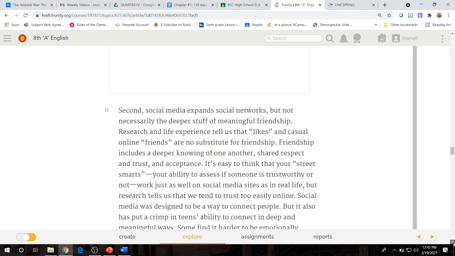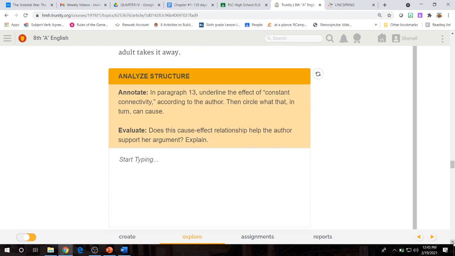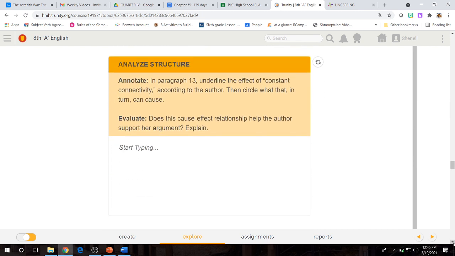Explain in your answer. Paragraph 12 and 13. Here we have an analyze structure question. Annotate. In paragraph 13, underline the effect of constant connectivity, according to the author. Then circle what that, in turn, can cause. So you're going to look for what that means first and the cause of it. Like how would that affect somebody?